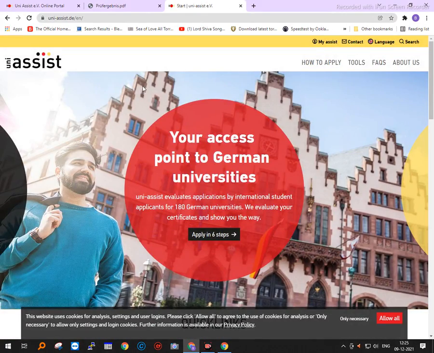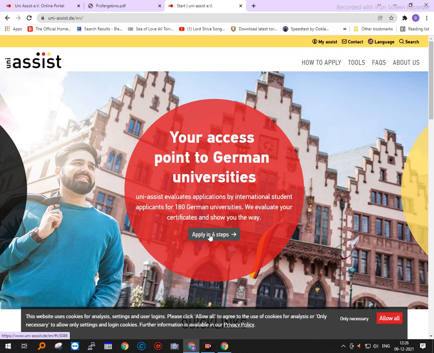Now once you go to the portal, this is the access point to German university. UniAssist evaluates applications by international students for about 180 German universities. They just evaluate the certificates and guide you.